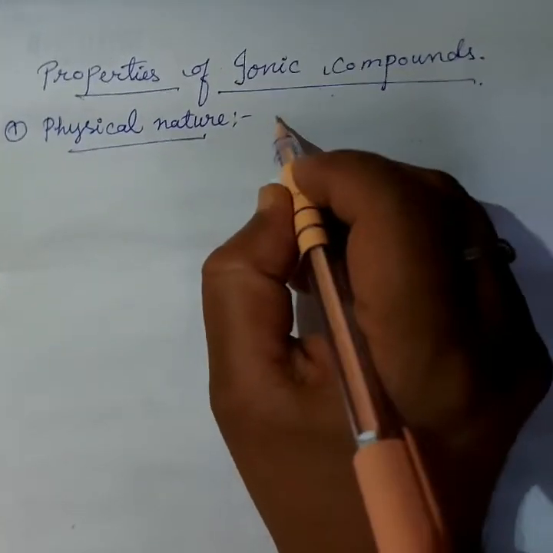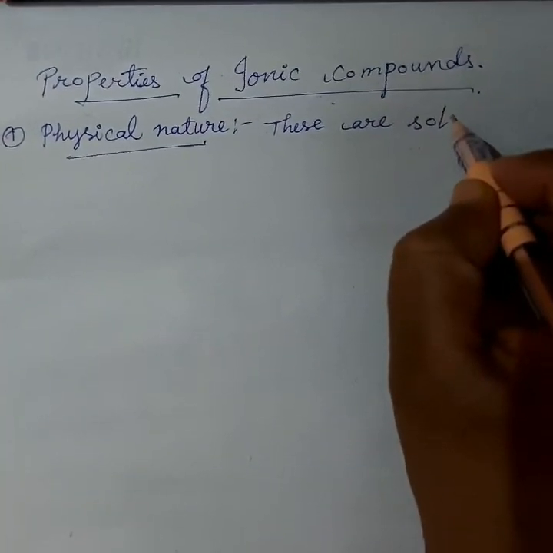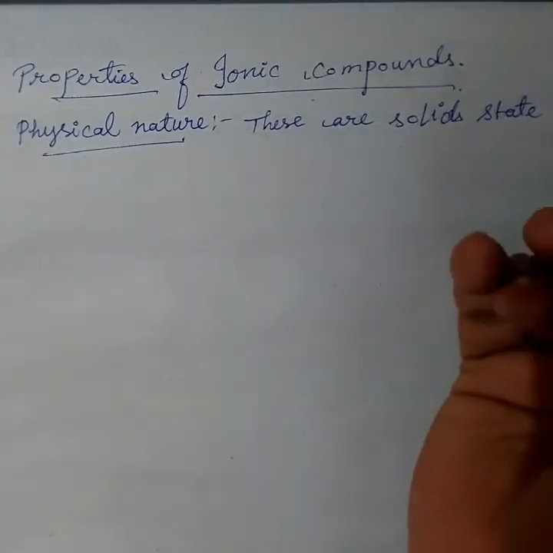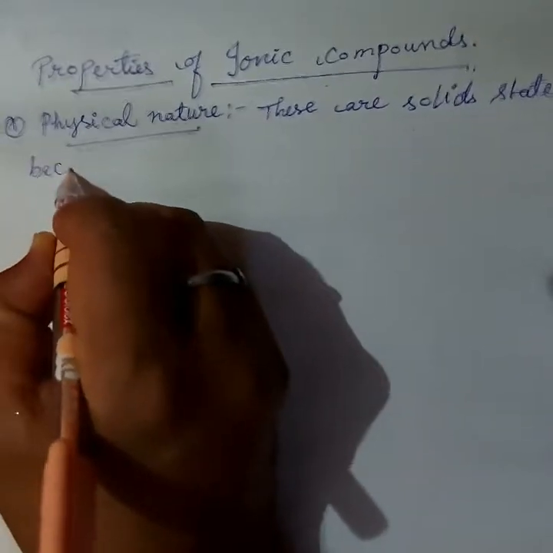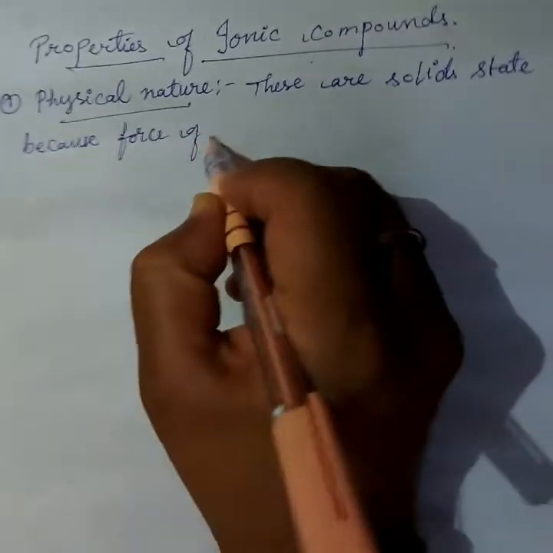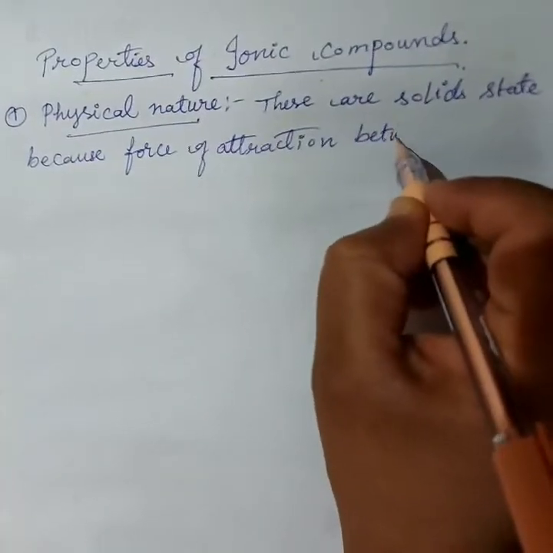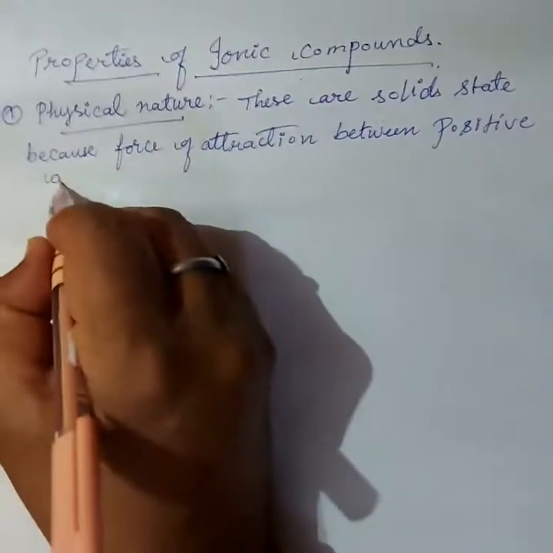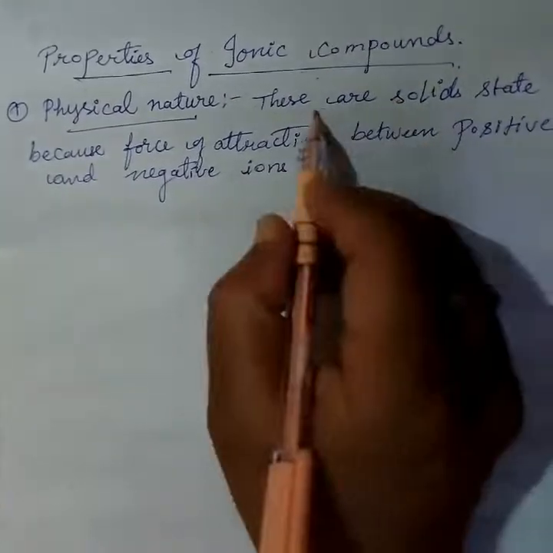Why are they solid? Because of the strong force of attraction between positive and negative ions. So that's why they are solid in state.